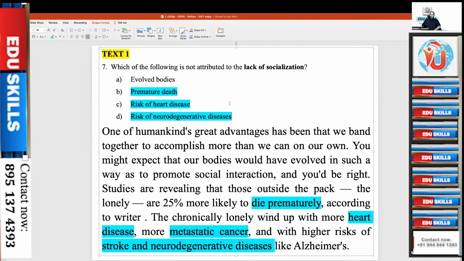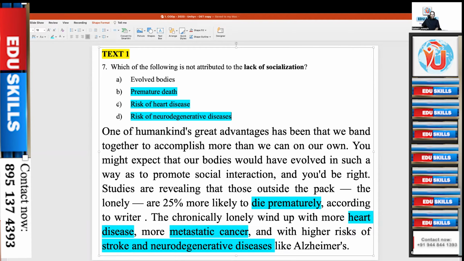Lack of socialization means being lonely. These are the effects. Evolved bodies: you just see that expression. You might expect that our bodies would have evolved in such a way as to promote social interaction, and you'd be right. That is the cause. Evolution of body is the cause. The effect is social interaction, promotion of social interaction. This one is the cause. All other three are effects.